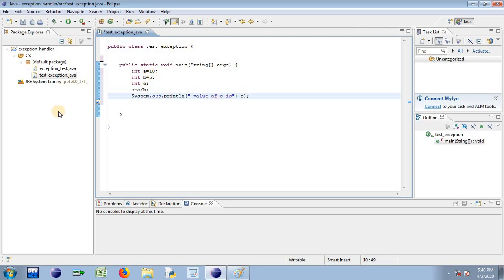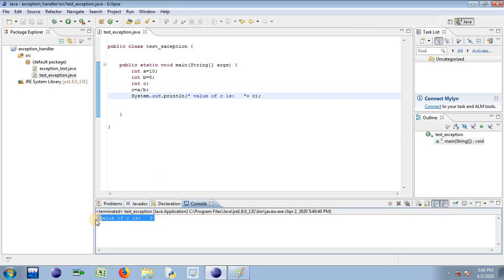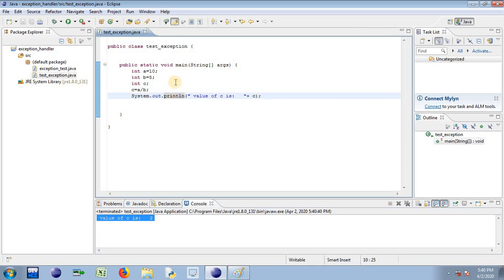So here once you're done with your program, just execute the same. So I'm executing that code. So the moment I'm executing that code, I can be in a position to observe the output. Value of C is 2. So let me have some space in between. Value of C is colon space. So we can be in a position to observe value of C is 2 in the output console window. Now successfully we can be in a position to generate .exe, because this particular code is free from syntactical error as well as logical error, or I can say in other words, this particular code is free from compile time error as well as runtime error.